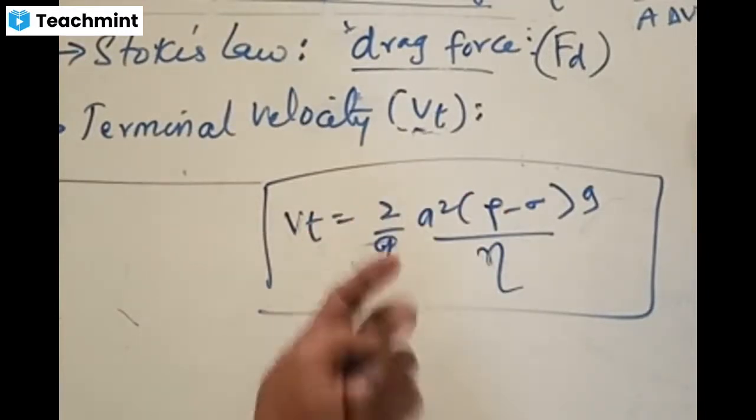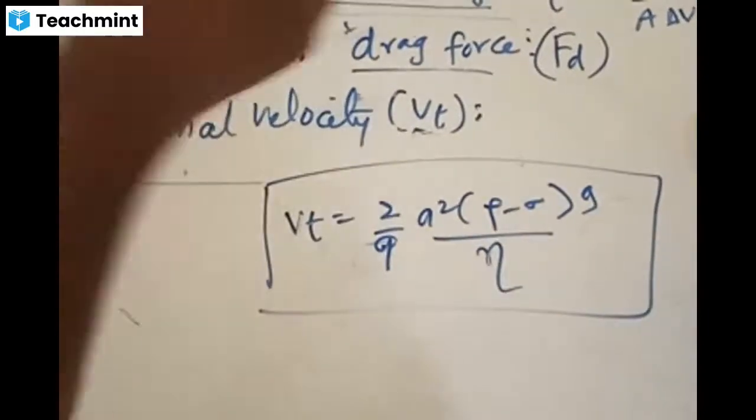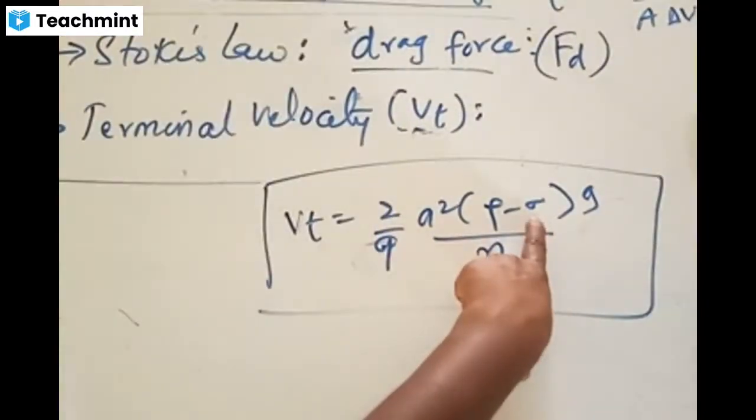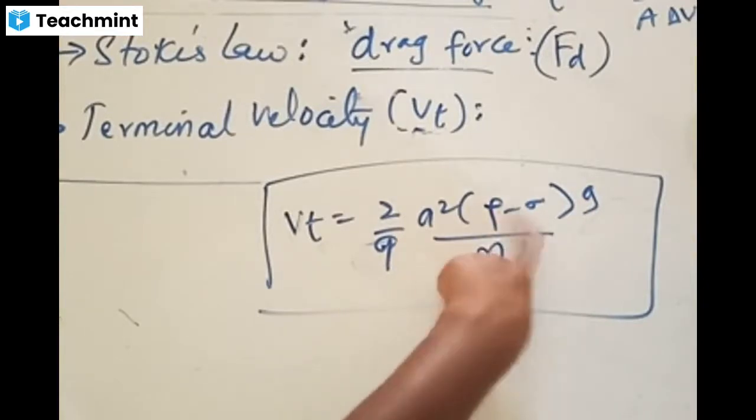One simple thing. One object is moving in another fluid. Two things are involved, right? One is air, and one object is moving. That object in motion will have some density, and the fluid will have some density. These two are the densities.